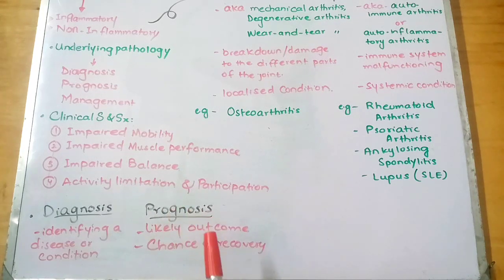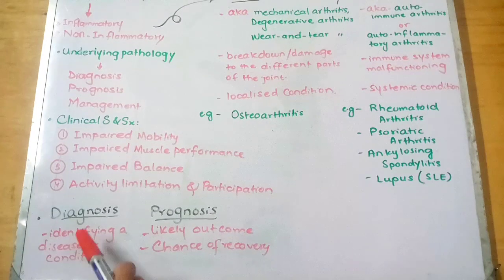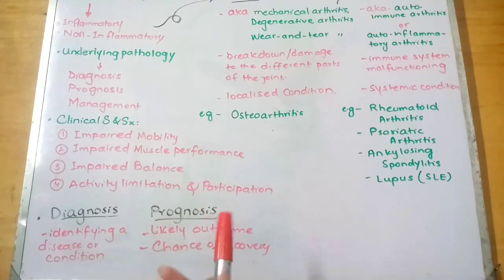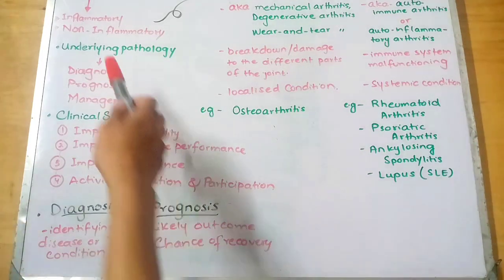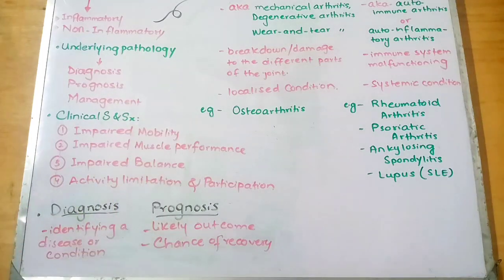It is often based on factors such as age, overall health, or the stage of the disease. For example, we can say that the prognosis of this type of arthritis is poor, or if the diagnosis is flu, then the prognosis would be full recovery after lots of rest. Additionally, understanding the underlying pathology is also very important for the specific management of the patient.